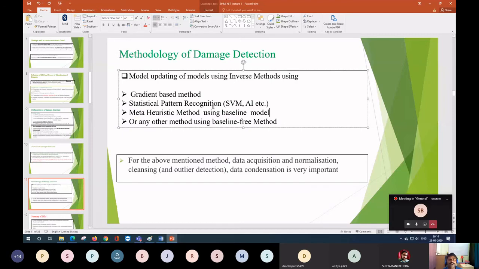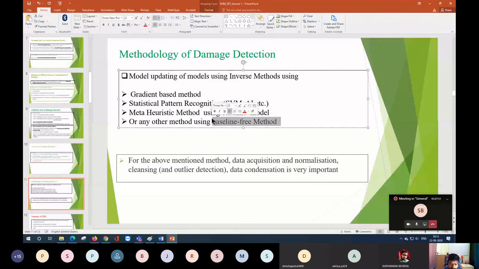Now you go for numerical modeling, and you play with the different parameters so that your numerical model and the experimental result match very well. Thereafter you can apply a gradient based method, a statistical pattern recognition method, or any other metaheuristic method. You can use the baseline model, or the baseline free model. Baseline free models don't require any baseline, but again there is some danger that I will discuss.